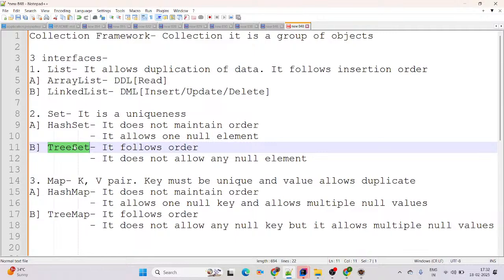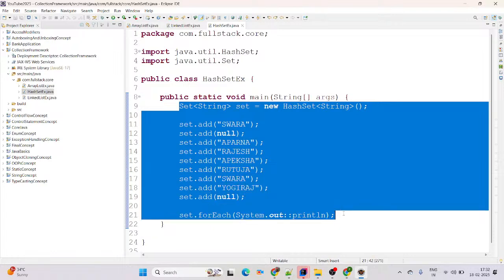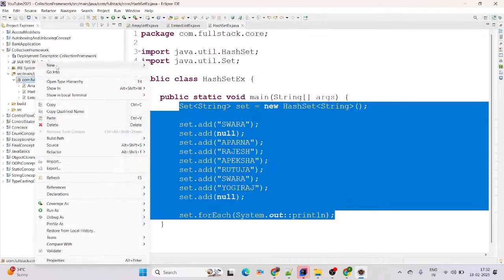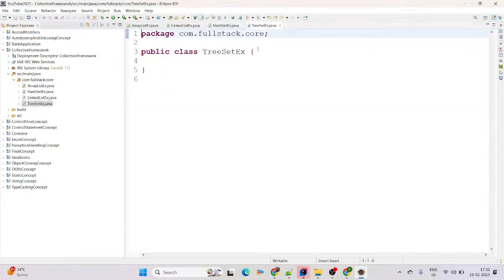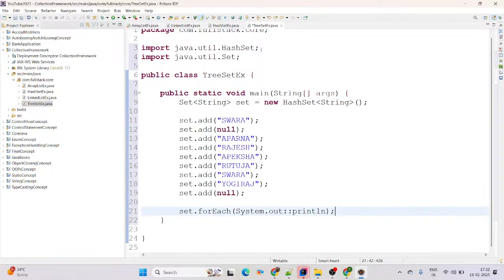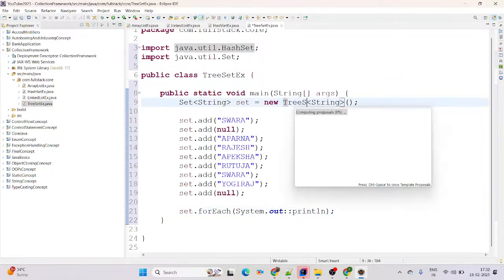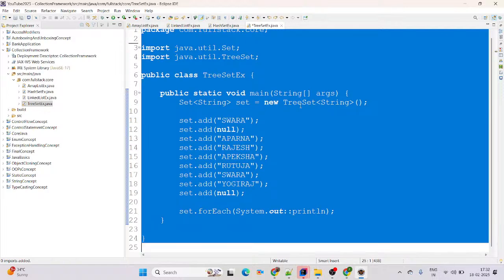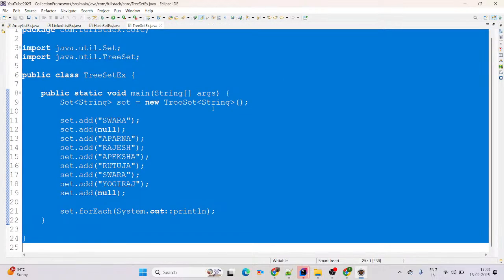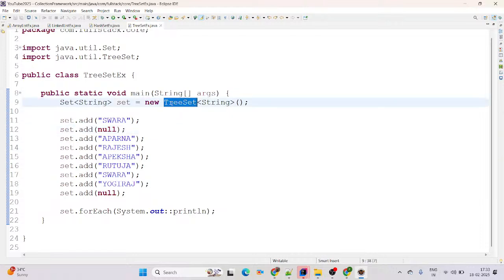Now coming to next is TreeSet. It follows the order. Which order? Alphanumeric. Then I am using the same code for TreeSet as well. Simply right click on package, new Java class, and this is TreeSet example. Then simply creating here main method, and instead of HashSet we are giving this is the object of our TreeSet. Line number 3 is unwanted, it is not used, so delete it by using Ctrl+Shift+O. It will delete the unwanted line of code. Then now see on screen we have created the object of TreeSet here. How? By using the new keyword.